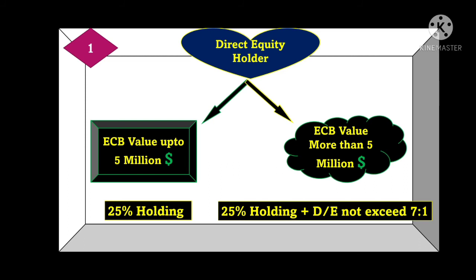7:1 means here that the total of all ECB along with this proposed ECB, right, should not exceed 7 times that holding by a foreign equity holder. Whatever the value of shares or ownership the foreign equity holder has, 7 times of that should not be exceeded, right? The value of the transaction of all ECB along with this current ECB should not exceed 7 times the value of the holding by a foreign equity holder. So you need to remember this, right?